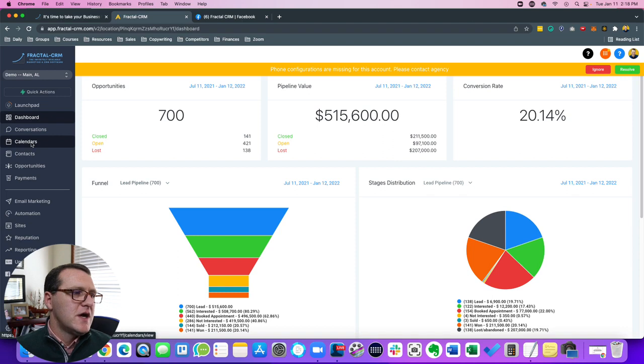It's no additional cost. Contacts, one of my biggest issues with ActiveCampaign or Keap or Infusionsoft or some of these other email providers is you're paying based on how many contacts you have. So if somebody gives you 5 different email addresses, that's like 5 different contacts. And so the more you grow your business, the more expensive it becomes, and it typically becomes cost prohibitive. With Fractal CRM, you can have an unlimited number of contacts.